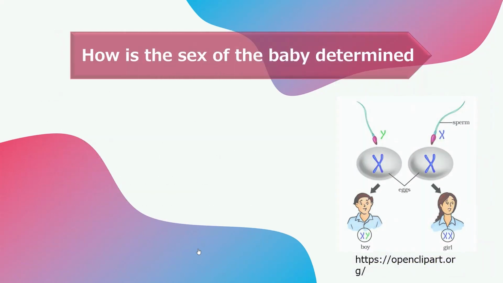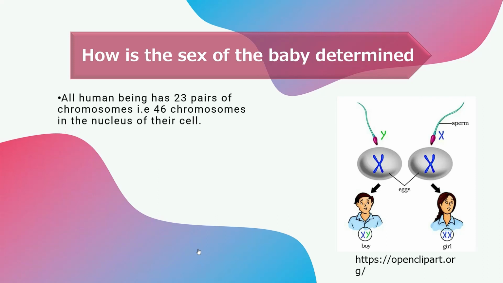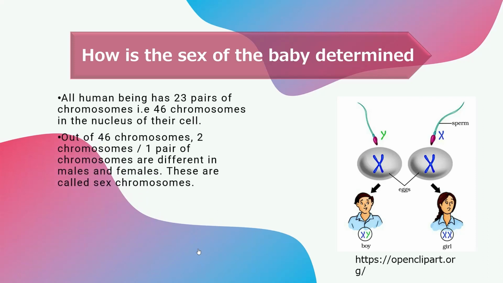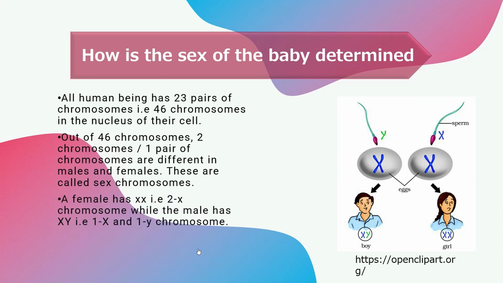Now, how is the sex determined in the baby? All human beings have 23 pairs of chromosomes, that is 46 chromosomes in the nucleus of their cells. Out of 46 chromosomes, 2 chromosomes are different in male and female. They are known as sex chromosomes. A female has XX chromosomes, that is 2 X chromosomes, while the male has XY chromosomes, that is one X and one Y chromosome. This is how the sex determination can be seen.